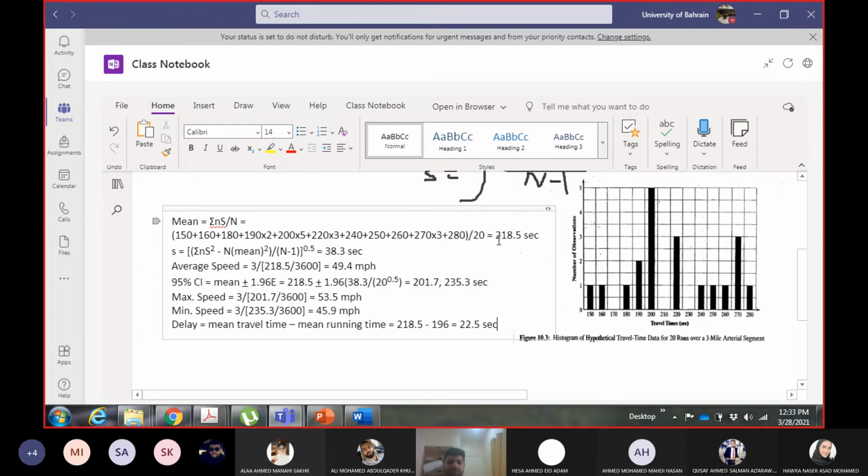There are three things, right? In the equation, I gave you two. You can calculate the third one, right? If I gave you travel time and delay, then you can give me the running time. Okay. What else? You can apply the concepts of spot speed data here as well, and how to calculate the mean and standard deviation using the bar diagram. You have just seen it here.